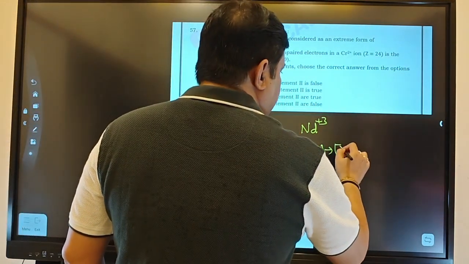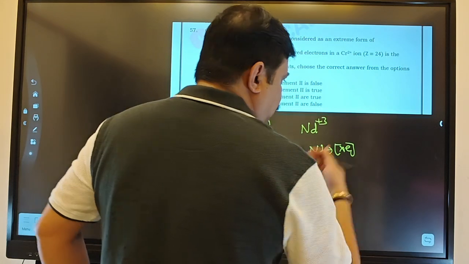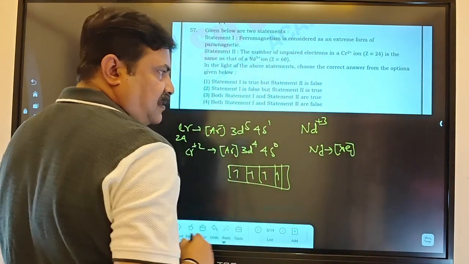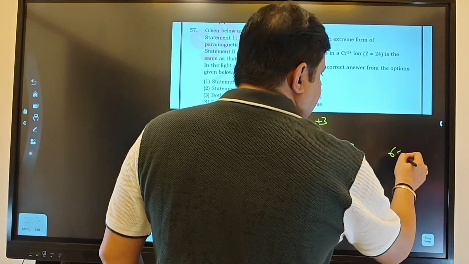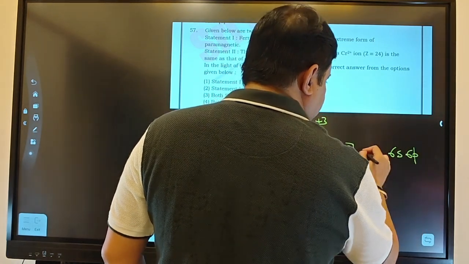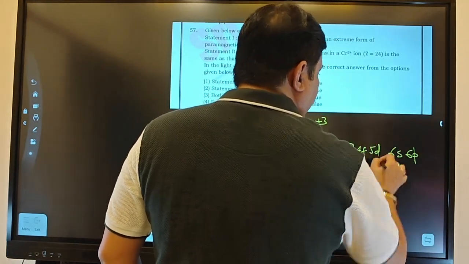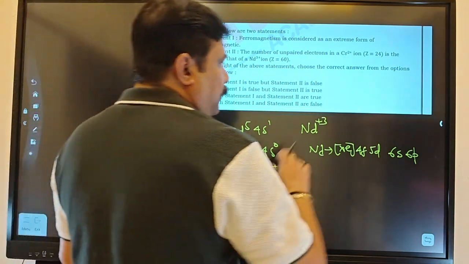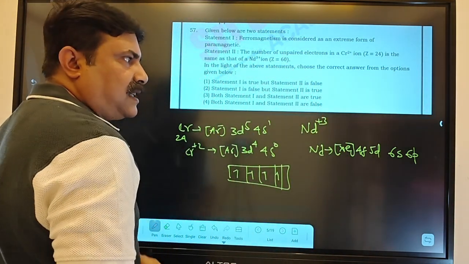Xenon is 54, so xenon core means 54 electrons. Xenon configuration is 5s2, 5p6. Then obviously here will be 6s, 6p, and whenever 6s, 6p are there, 4f, 5d also. Now if you look at 60 electrons, I need to fill it up. From 54 to 60, 6 electrons are extra.